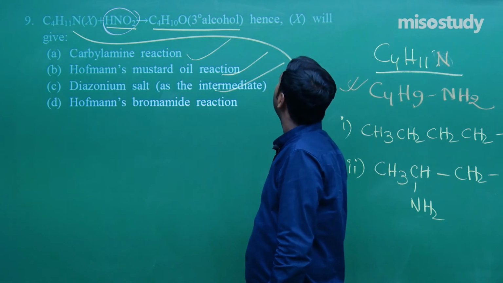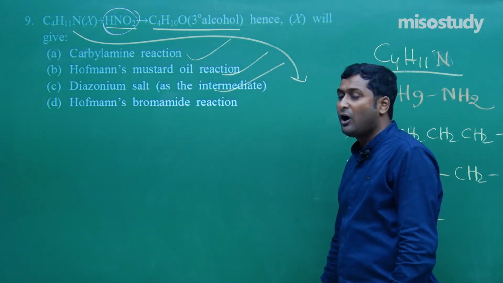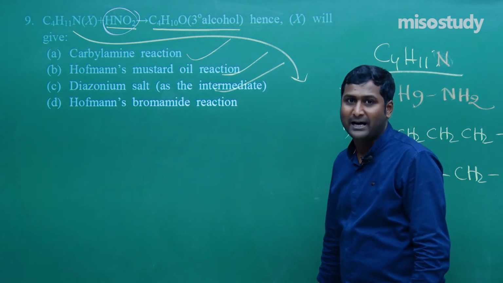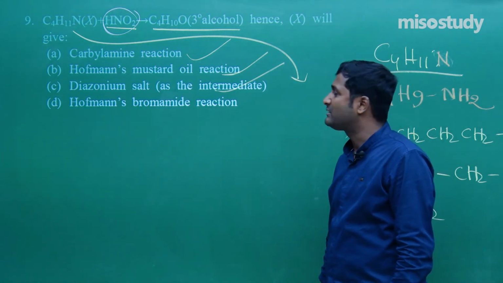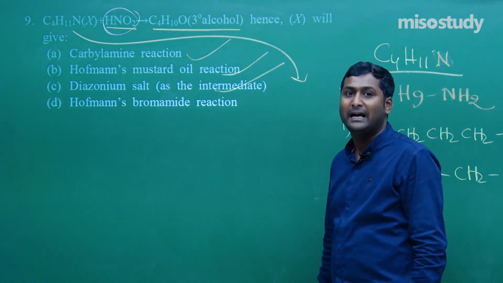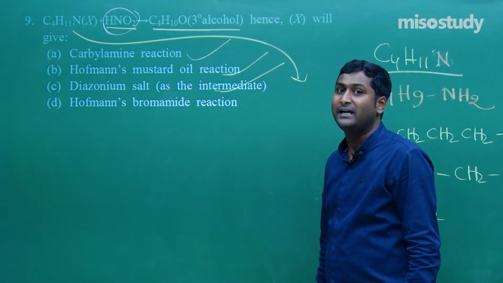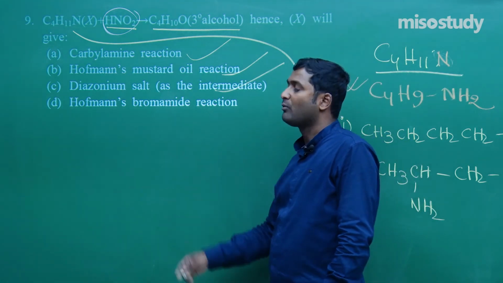It can easily give Hofmann mustard oil reaction and diazonium salt. Hofmann bromamide reaction is for amide: treatment of amide with Br2 and NaOH or alkali gives you amine. Conversion of amide into amine is known as Hofmann bromamide reaction.